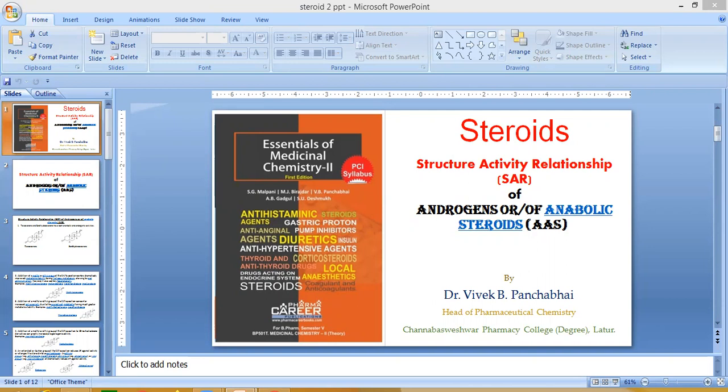Today we have to discuss the next session related to the androgens, that is, the structure activity relationship of androgens or anabolic steroids. In the last lecture we discussed the sex hormones, about six of them: testosterone, estrogens, estradiol, diethylstilbestrol. These are some examples which come under the anabolic steroids.